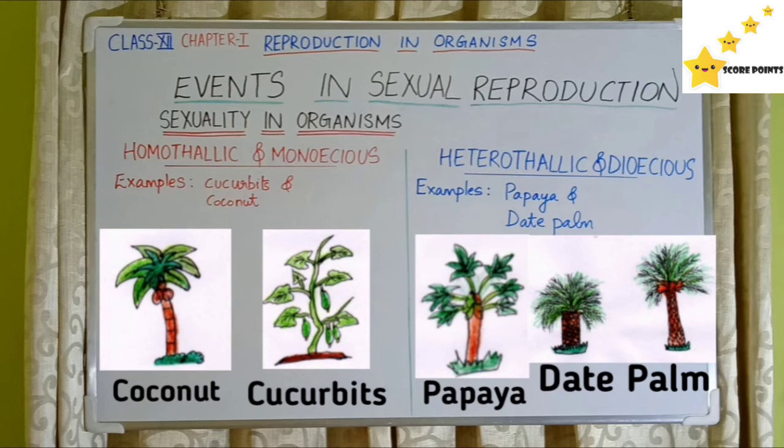Examples for monoecious plants are cucurbits and coconut. In some flowering plants, male and female flowers may be present on different individuals. This is called a dioecious plant, that is, male and female flowers present on separate individuals. Examples for dioecious plants are papaya and date palm.